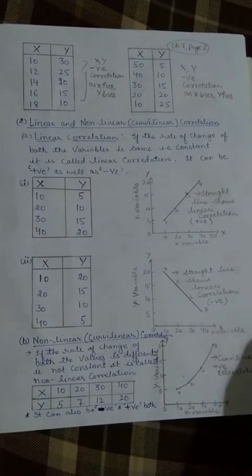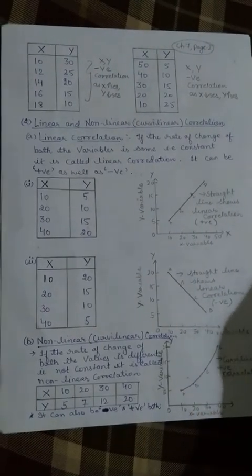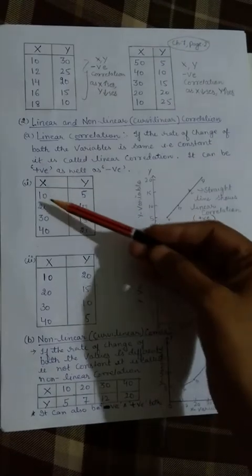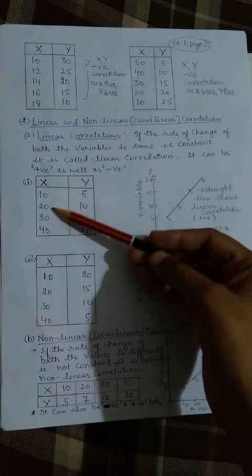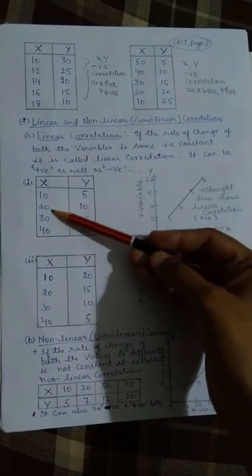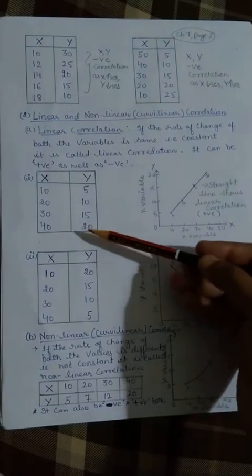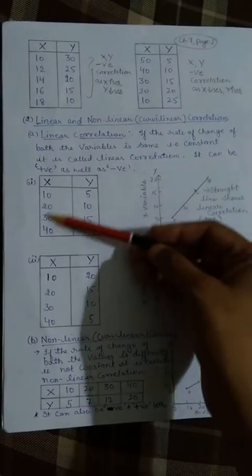So bachche, you can see now that this is a straight line, and here the gaps are like from 10 to 20 it is 5, then in the next it is 10, then again 5, then 10, then again 5. So this shows that constancy is there in the ratio.